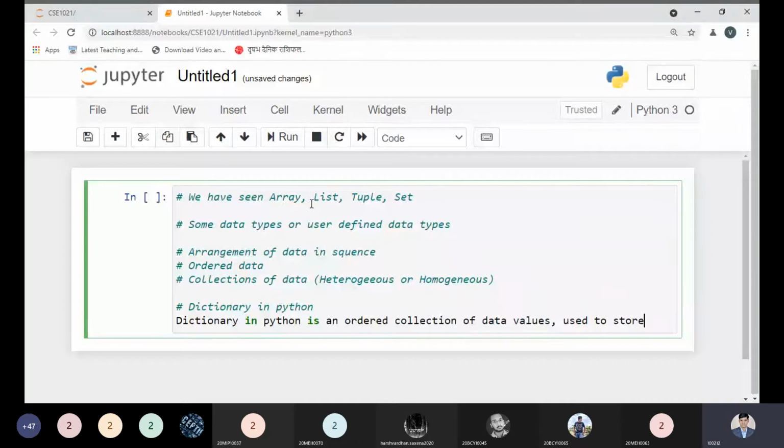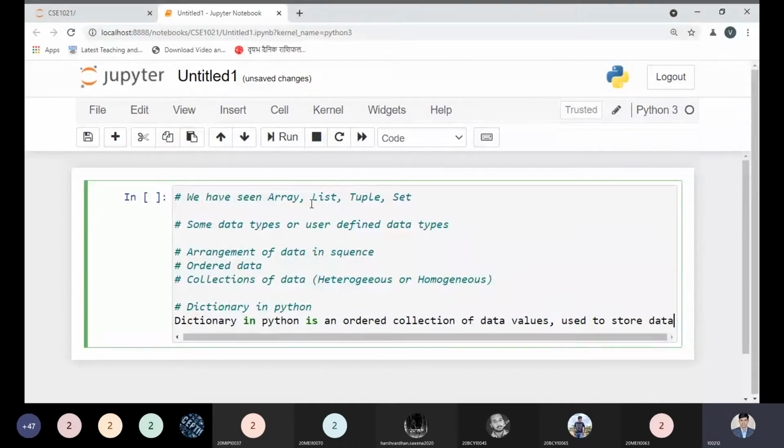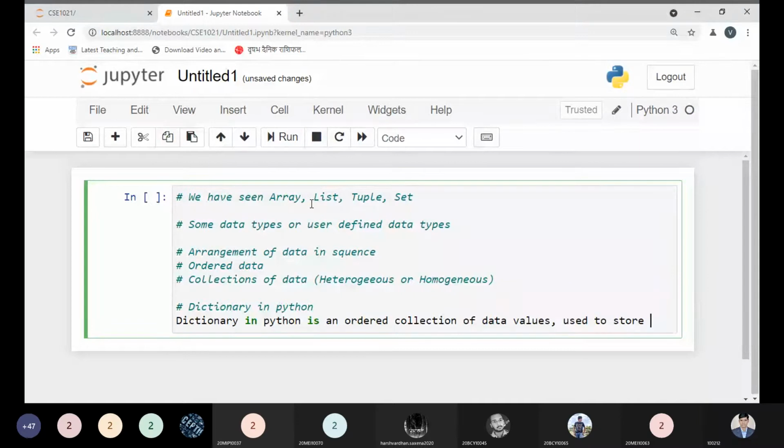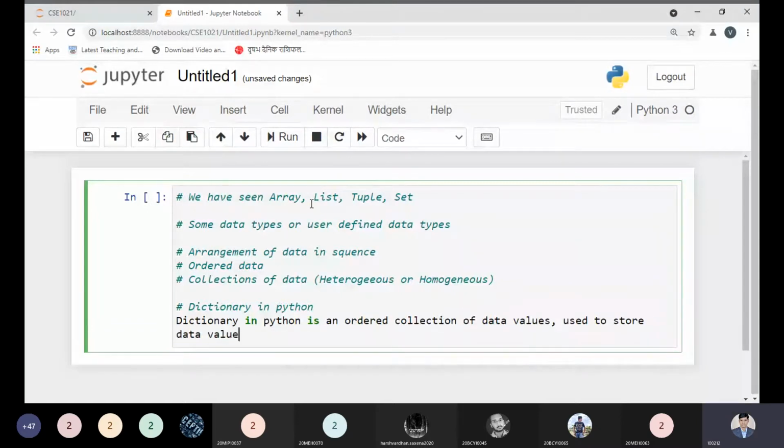It is used to store data values, like a map. Map is also a kind of data type used to store the data in an ordered way. We will discuss map in more detail if time permits.